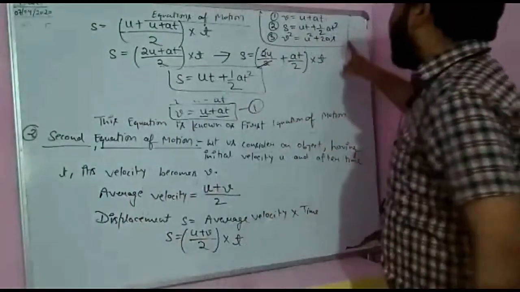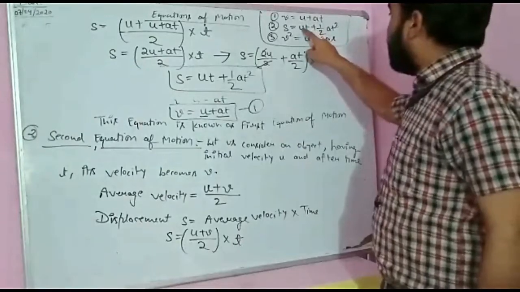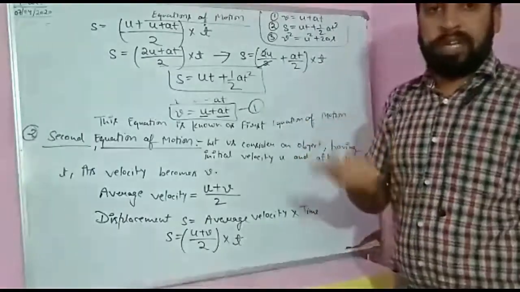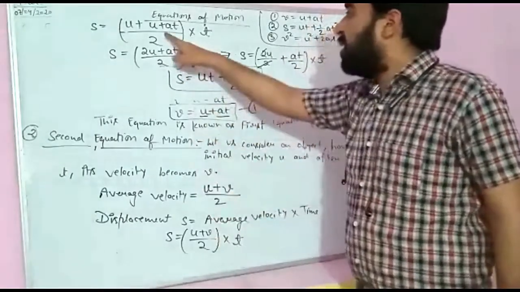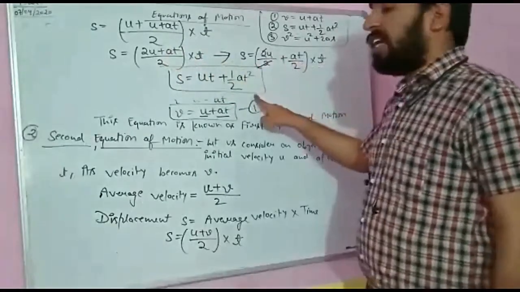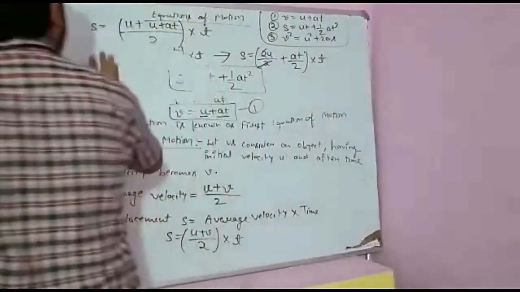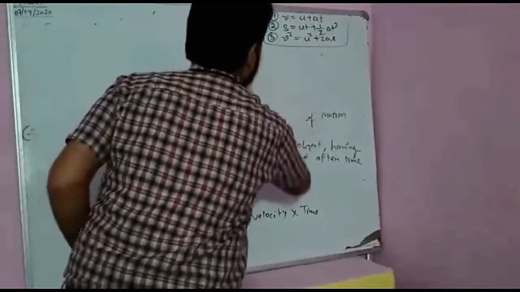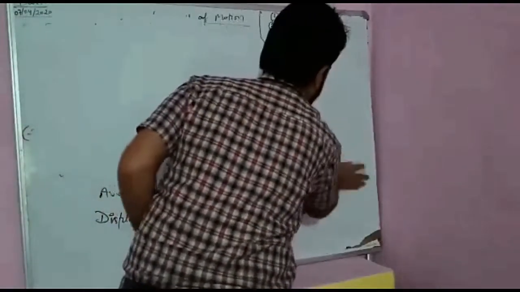Now, if we look at the equation we want, we can see that v is not present in it. So we have to replace v by some other value. That is why we replaced the value of v by u plus at from the first equation of motion, and then solving it further, we get s is equal to ut plus half at square. Now students, we are going to prove the third equation of motion. The third equation of motion is v square is equal to u square plus 2as.